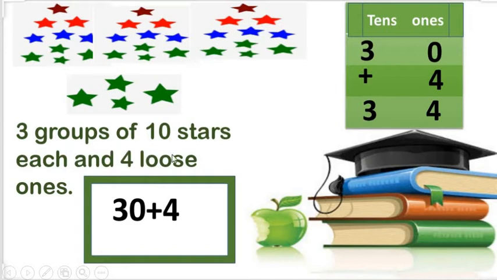Three groups of 10 stars each and 4 loose ones. 3 tens. What is the meaning of 3 tens? It means 30. And 4 loose ones. 30 plus 4 is equal to 34. In the expanded form, we can write it as 30 plus 4.